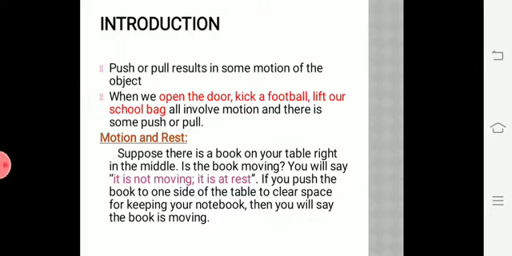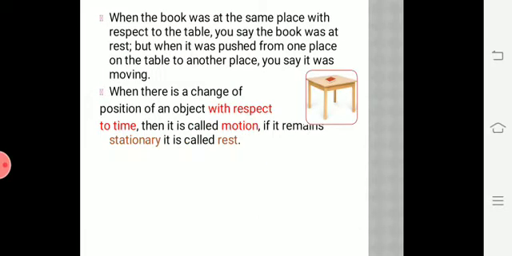Now you are going to push the book from one side of the table to the other side of the table. Then you are applying some force in order to push the book from one side of the table to the other side. So now the book is said to be moving. When the book was at the same place, it is said to be at rest. But when it is pushed from one place to another place, it is said to be moving. So there is a change of position of this book with reference to time, and that is called motion.